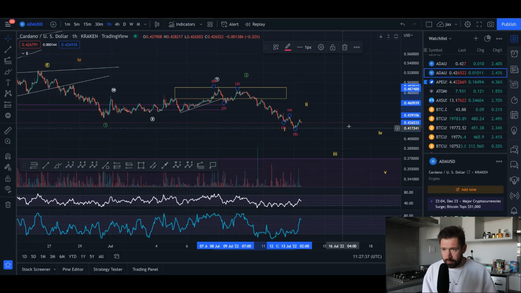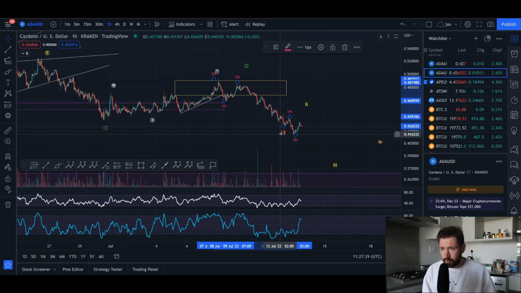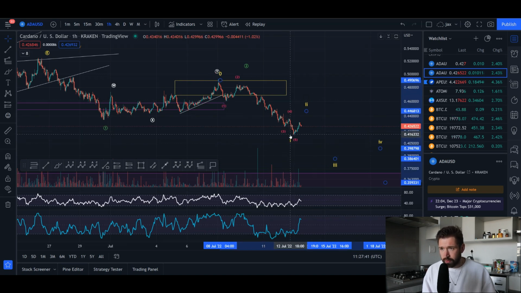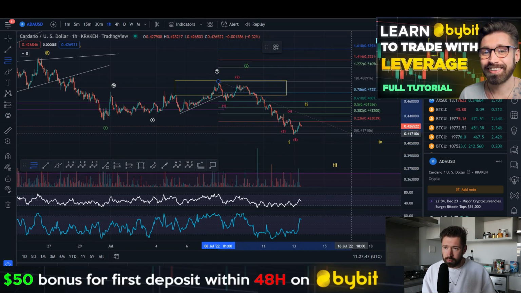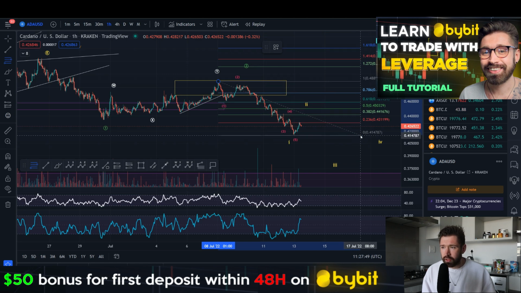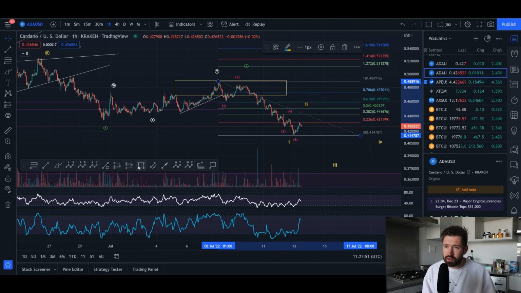So it looks like we put in the 5 waves as we've been mentioning in the previous video. Now we may be looking for that wave 2 pullback. And for a wave 2 pullback, you can go from the measurement of your wave 1 all the way down to the bottom of your wave 1, and you're going to target in between the 0.5, the 0.618, and sometimes even the 0.786.